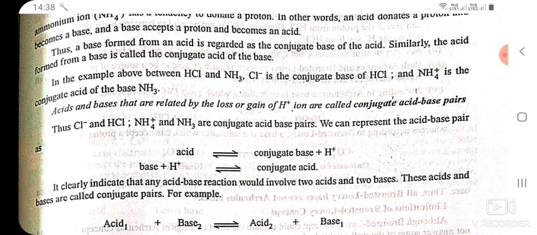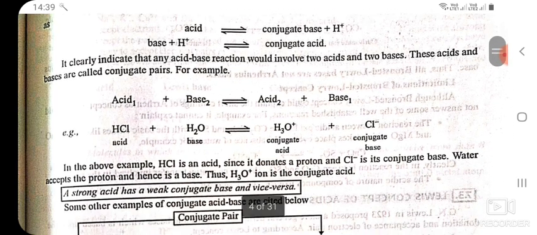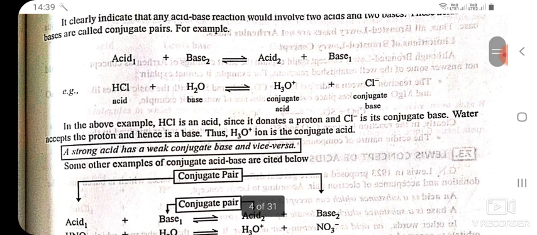It clearly indicates that any acid-base reaction would involve two acids and two bases. These acids and bases are called conjugate pairs. For example, acid 1 plus base 2 gives acid 2 plus base 1. For example, HCl, being an acid, reacts with water. Here water will act as base. This reaction gives us H3O positive, a conjugate acid, and Cl negative, a conjugate base.